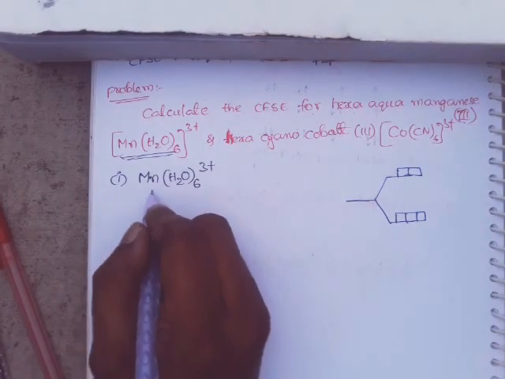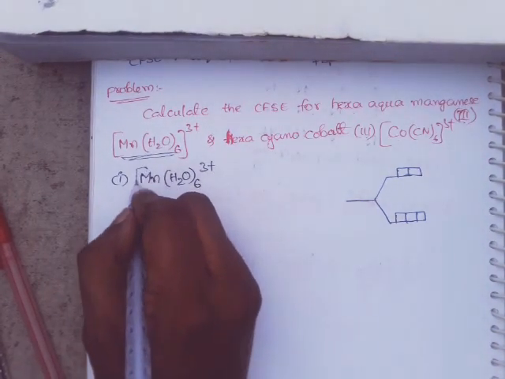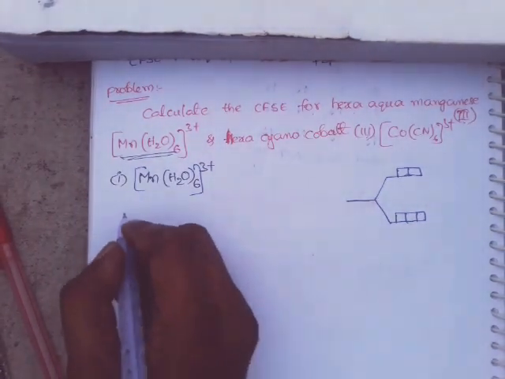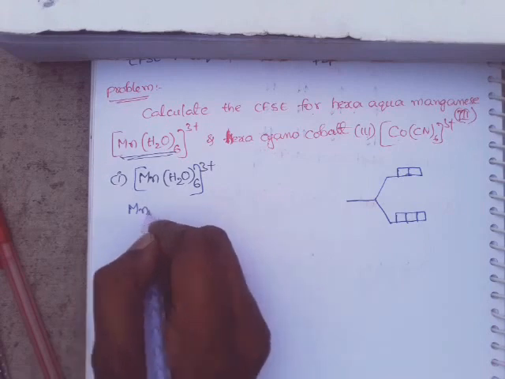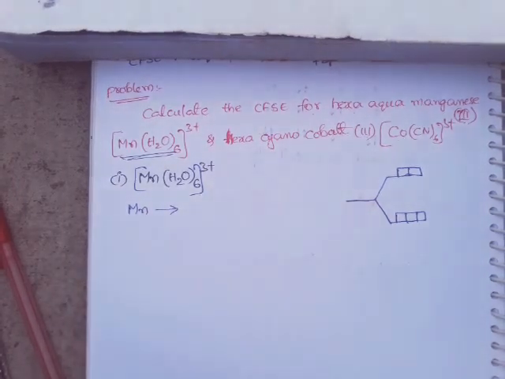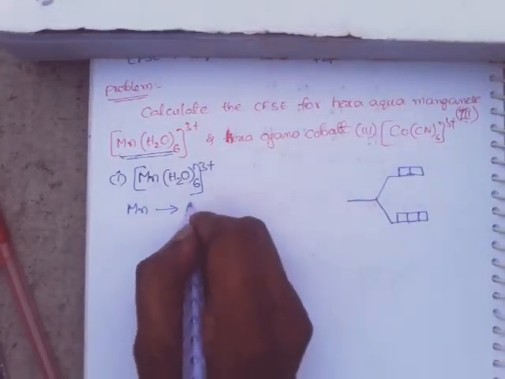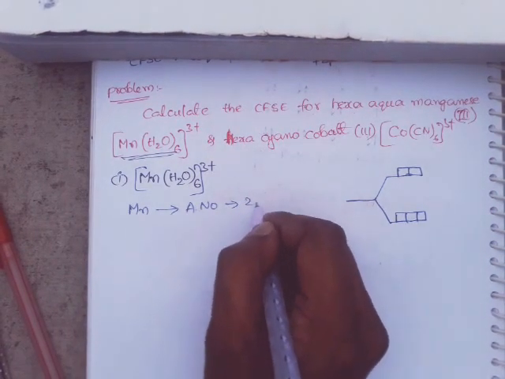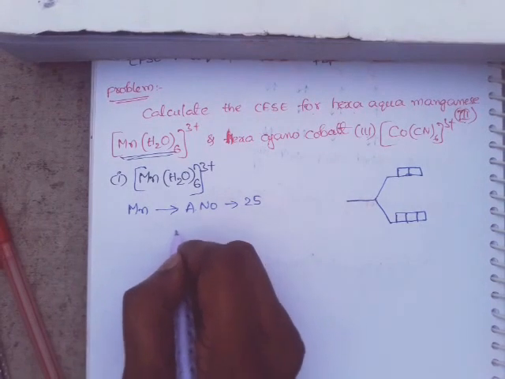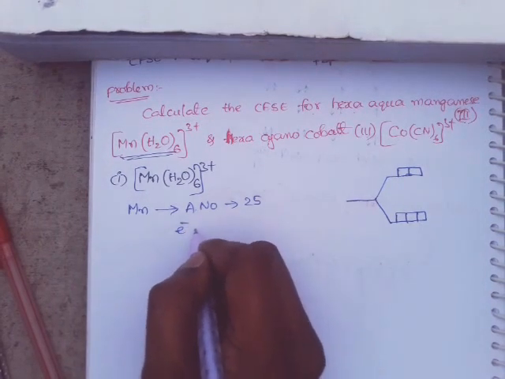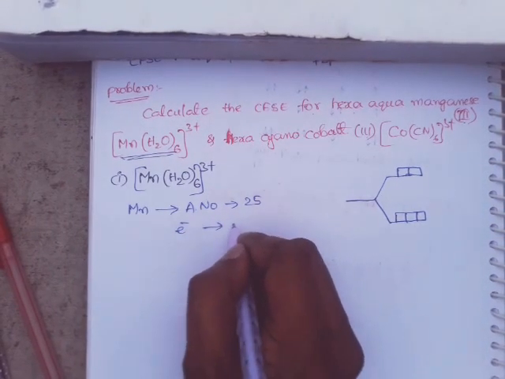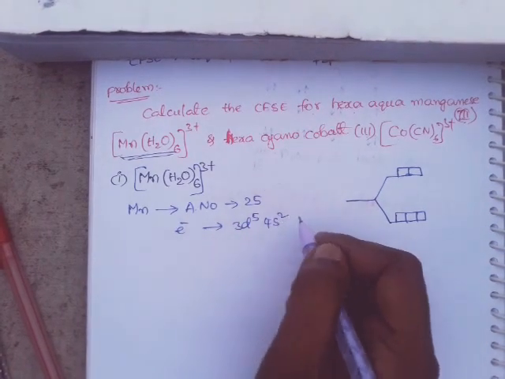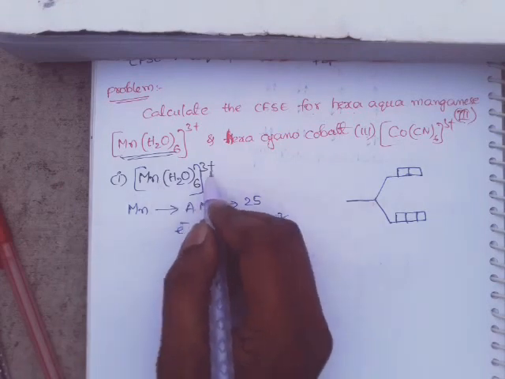Okay, right. What is the central atom here? Manganese is the central atom. Okay, manganese atomic number is 25, and outermost electronic configuration is 3d5 4s2. So what is the manganese oxidation state?